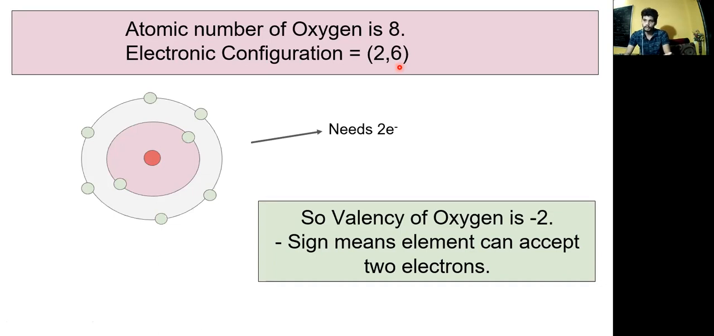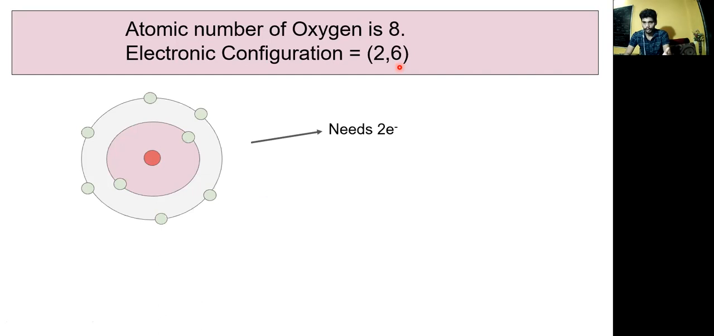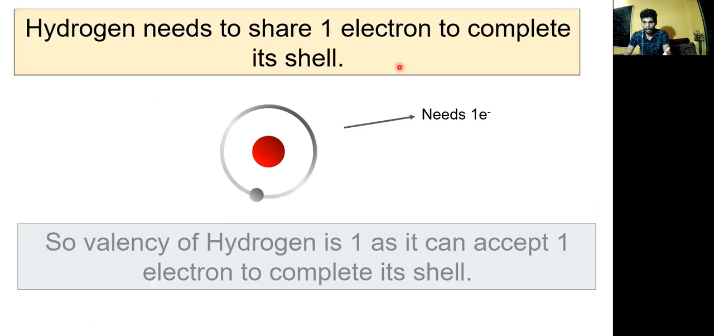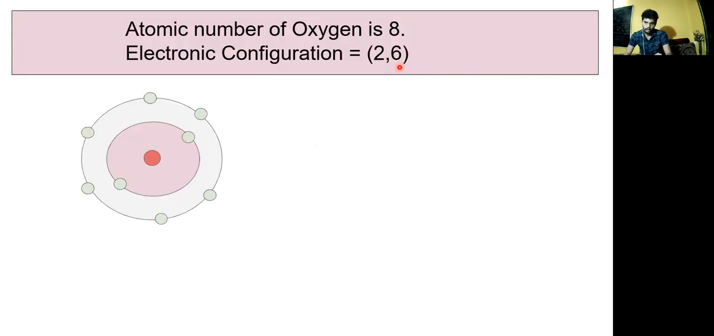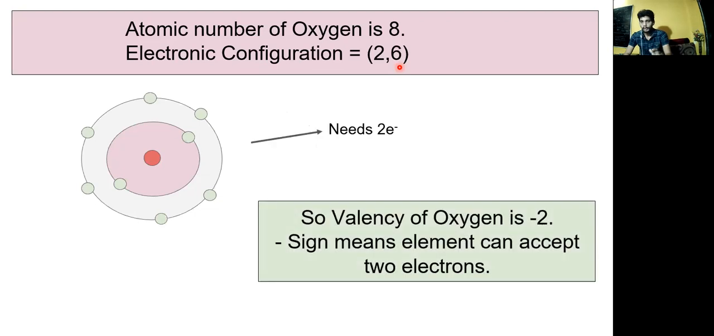So that's why it's called -2. The minus sign means the element can accept 2 electrons. What does that minus sign indicate? It can accept the 2 electrons. But in the case of hydrogen, we haven't considered it as -1 because it requires only 1 electron. So we have to understand that. Now, because oxygen is highly electronegative, the minus sign also indicates the negativity of that atom.